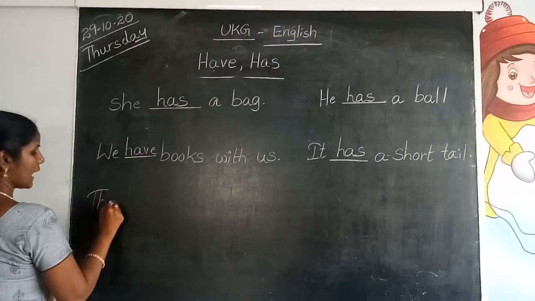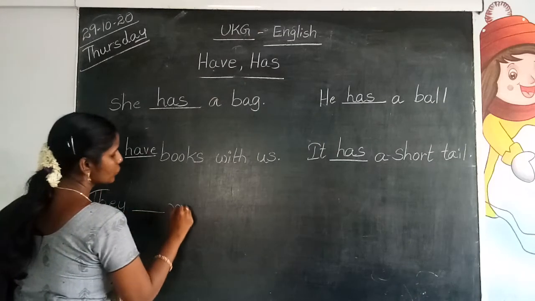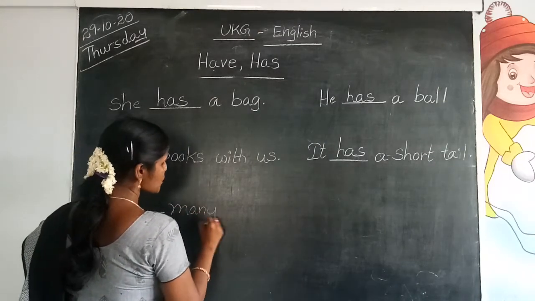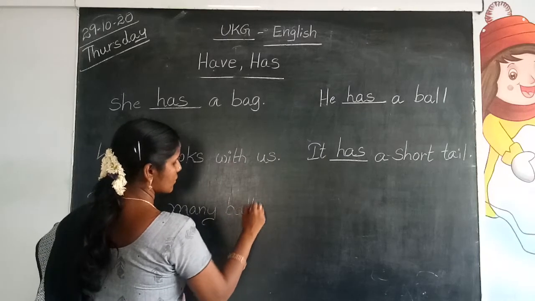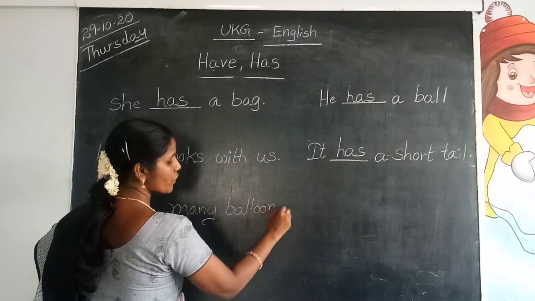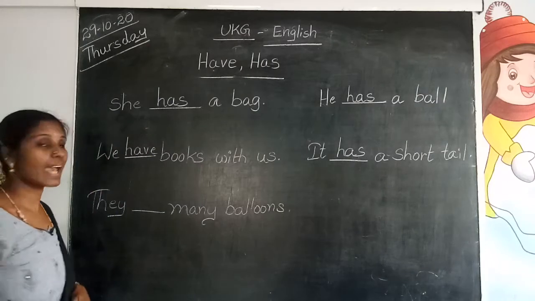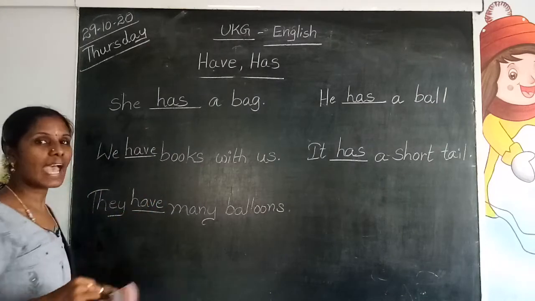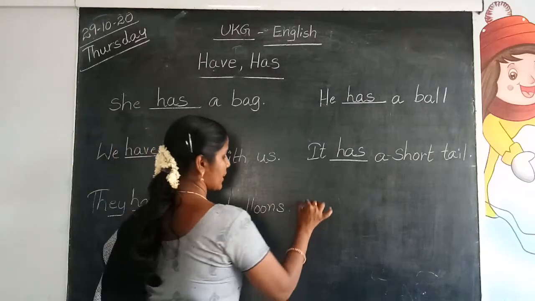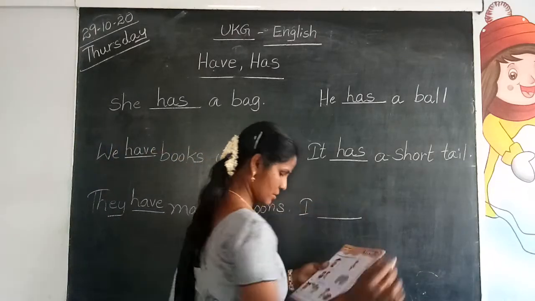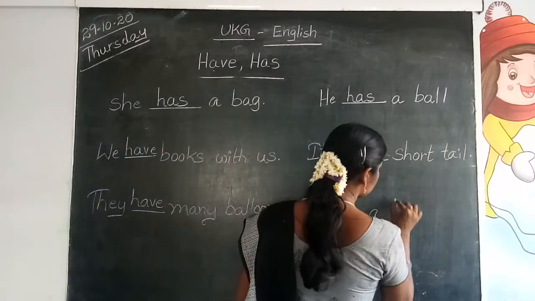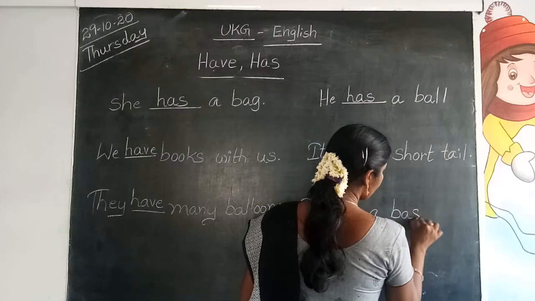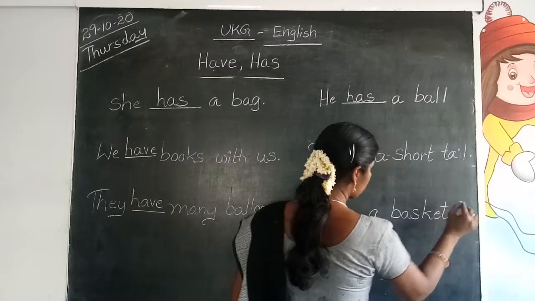Next. They dash many balloons. When they comes, what should we use? Have or has? Have. They have many balloons. Next, I dash a basket full of apples.